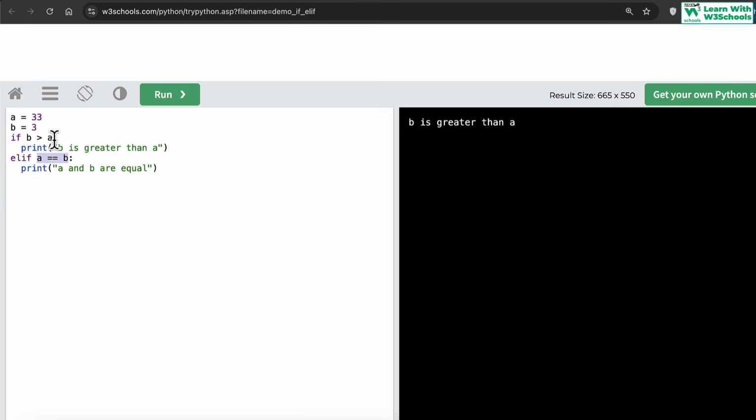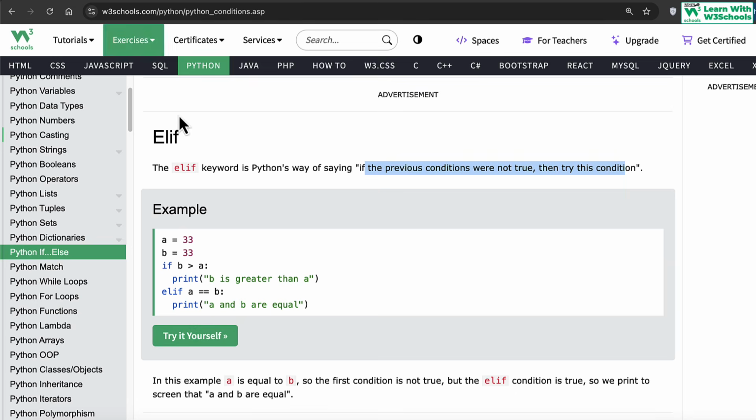So we are checking two conditions. If both of them are false, what happens now? See, there is no output. Why? Because both of these conditions become false. So we say B is greater than A, B is 3, A is 33, sorry, it doesn't work. How about elif? If this doesn't work, can you check whether they are equal? If even this doesn't work, then what should we do? Since there are no more statements here, there's no output here as well. Okay, so do keep that in mind.